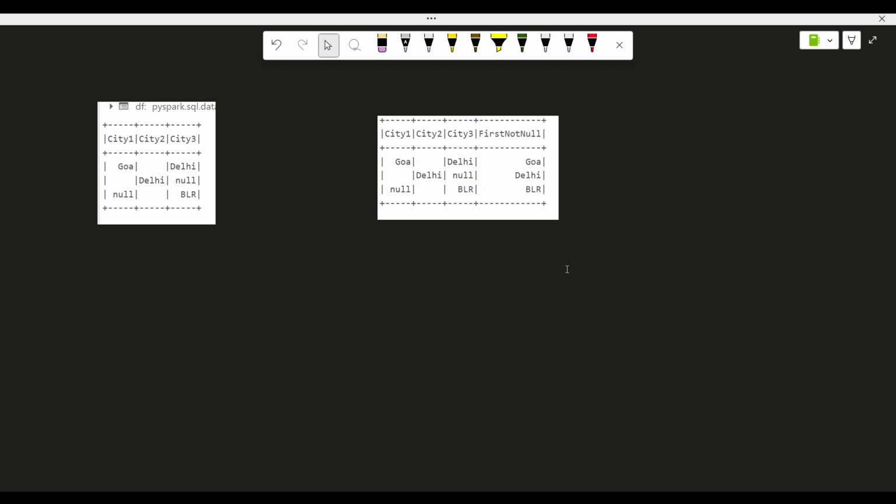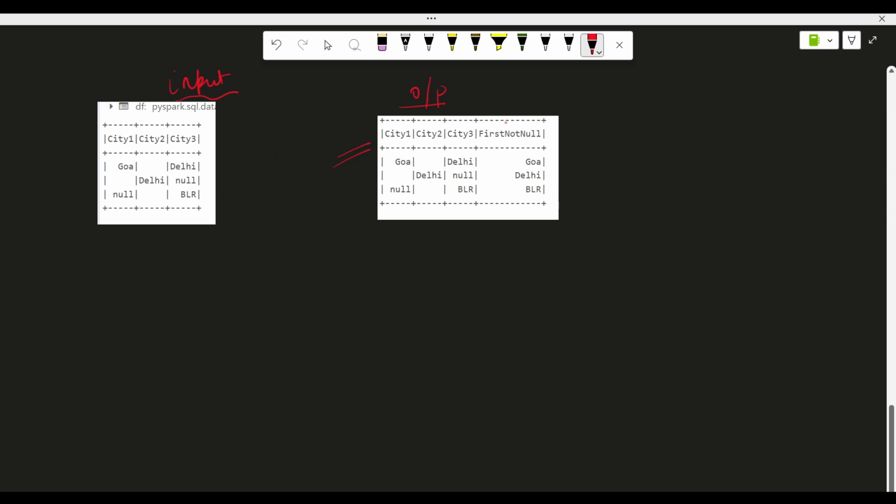Welcome to this session where we are practicing PySpark interview questions which are typically asked in interviews. Today I came with another new question, so let's get started and see it. As you can see on the screen, this is the input. The input contains city 1, city 2, city 3, and the expected output is this one.